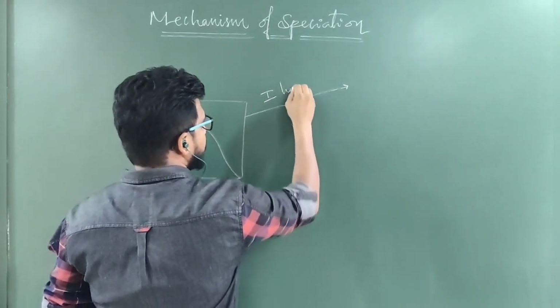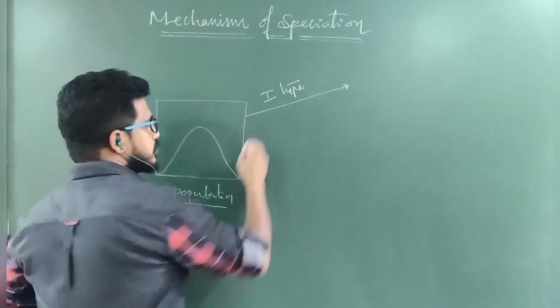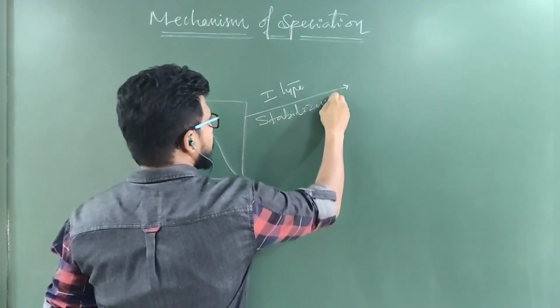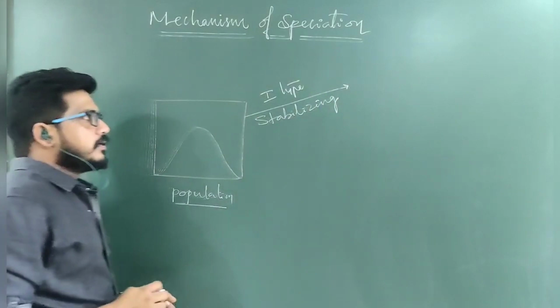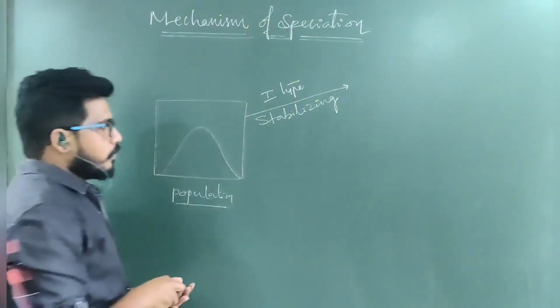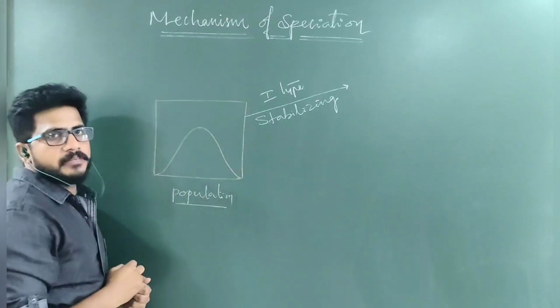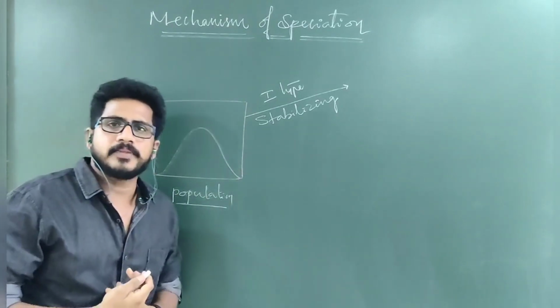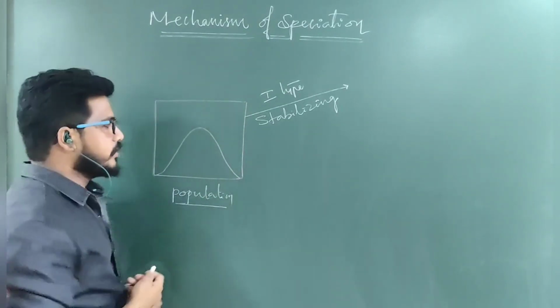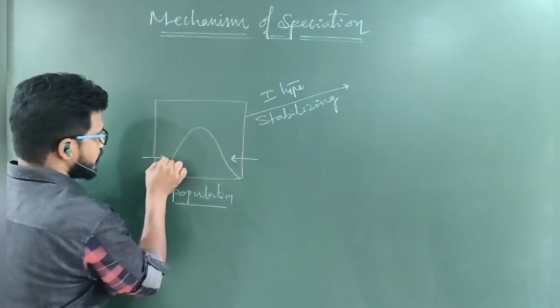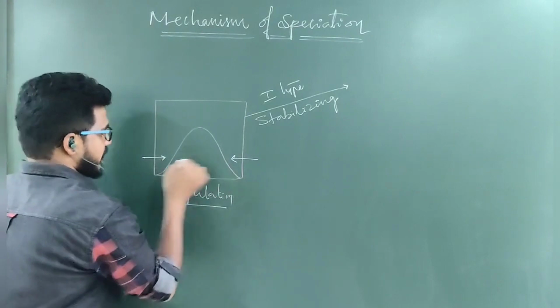First type of speciation. This is the stabilizing method. In this stabilizing method, what is happening in the limited population or given population? If some problem or calamity has come in both the directions. This is the first case.